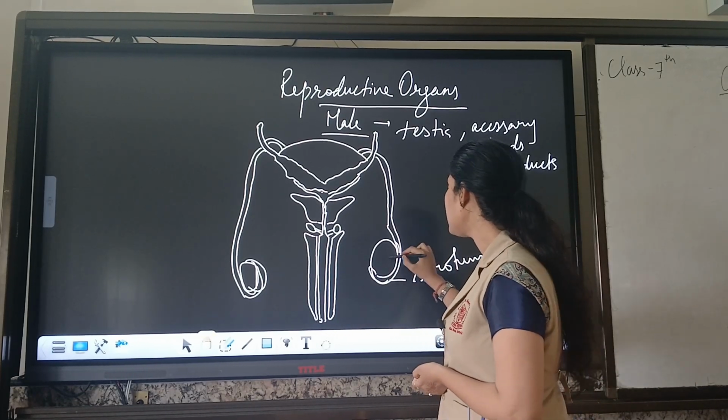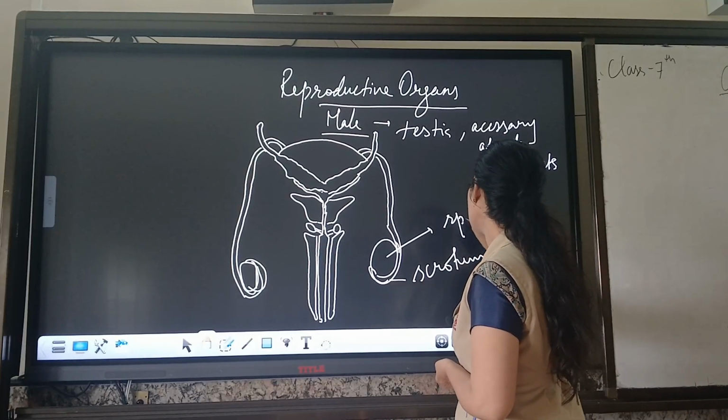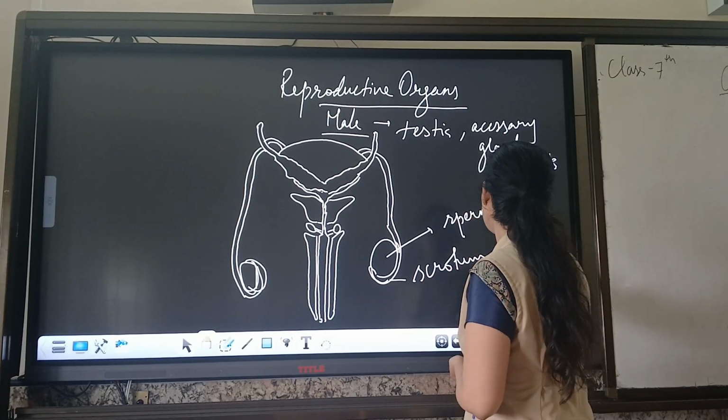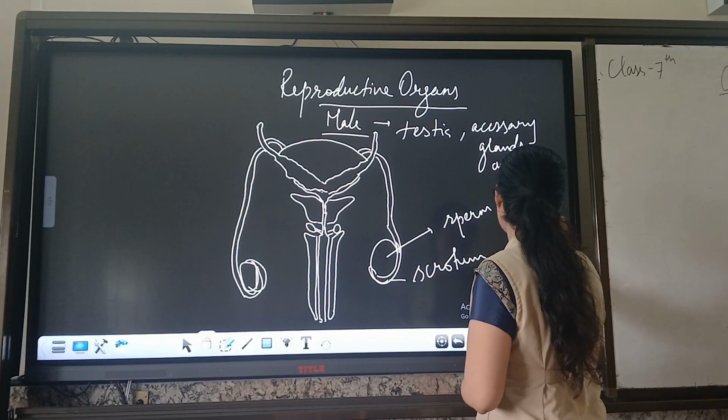Clear? This testes is the organ which produces sperm, which is the male sex gamete.